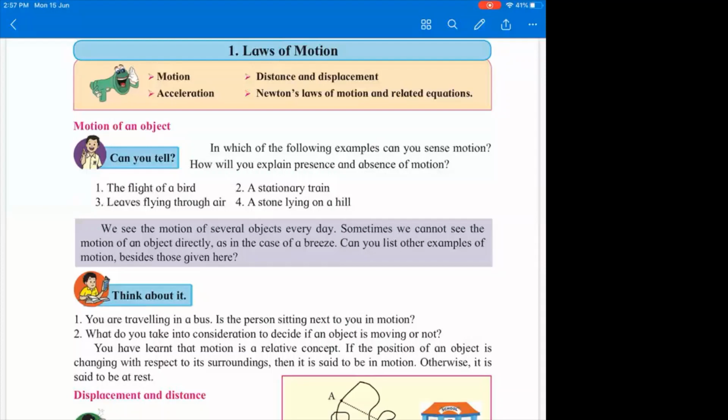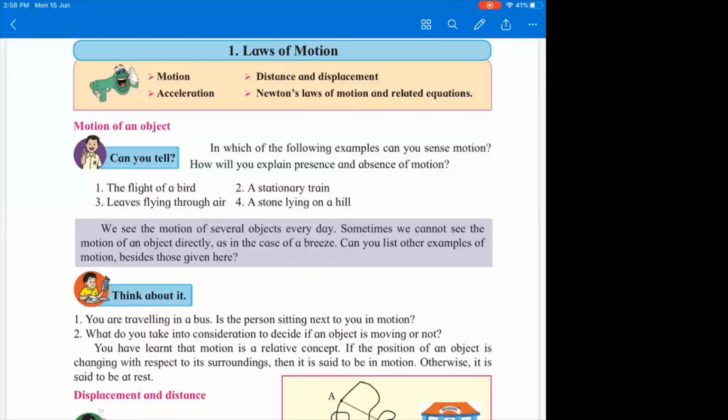Now, imagine that you are sitting in a train, okay? And the train is at rest. The train is not moving. You're looking out of the window and you can see, yes, everything is at rest, okay? But then when the train starts and you look out of the window, what do you observe?